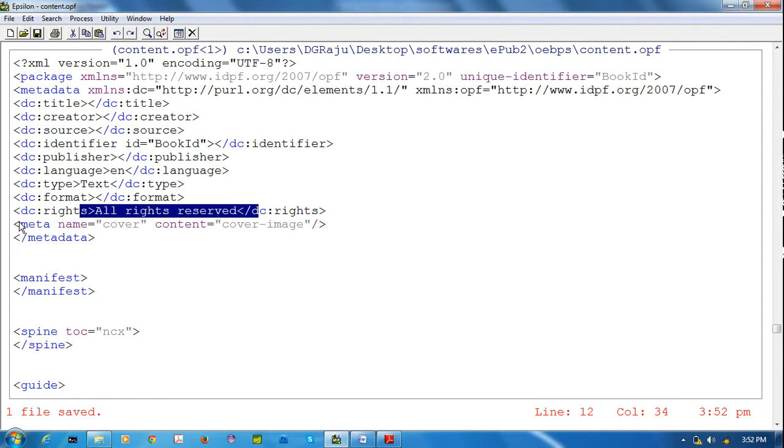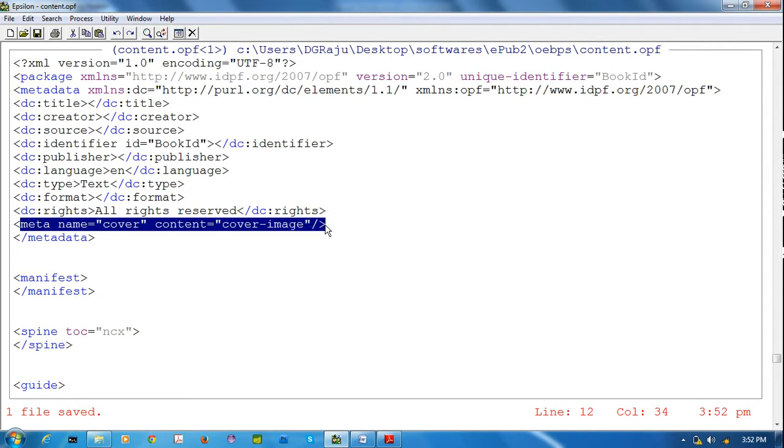Meta name equal to cover, content equal to cover image means whenever I am opening it, it should open with the cover. Whenever I am installing this EPUB file on my phone or iPad, that icon should be the cover image. For that I am using this method.